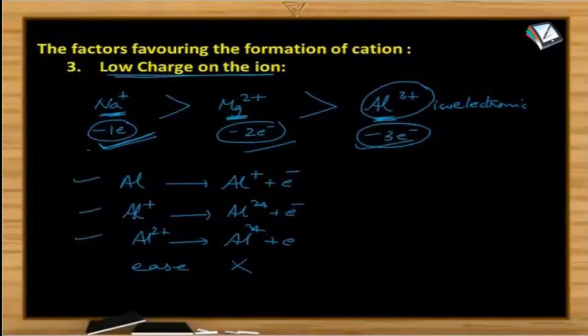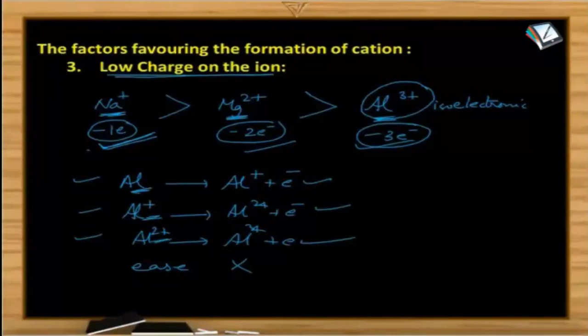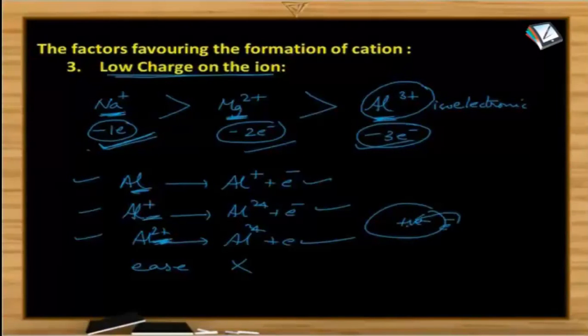No. Even though in all the cases we are removing only one electron, we cannot do the process with the same ease because of the difference in charge. Now take this particular example of Al2+. When compared to Al+, in Al2+ the positive charge is more. We know that whenever the positive charge on the nucleus is more, the electrons are held more tightly by the nucleus. Isn't it?